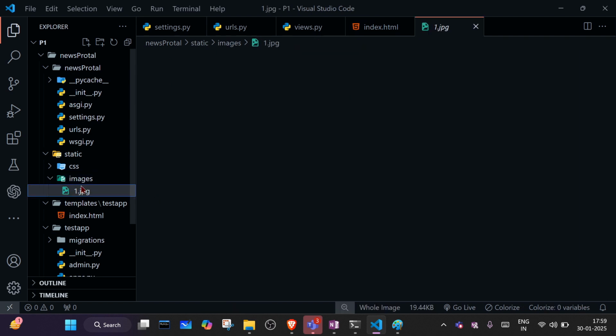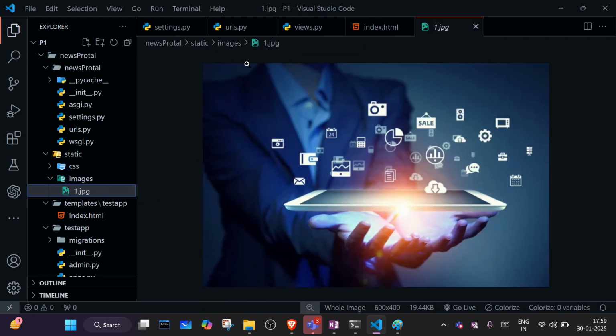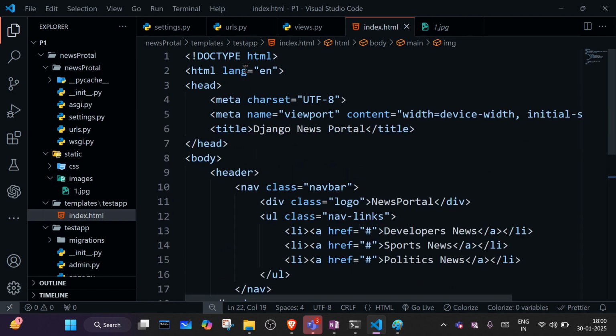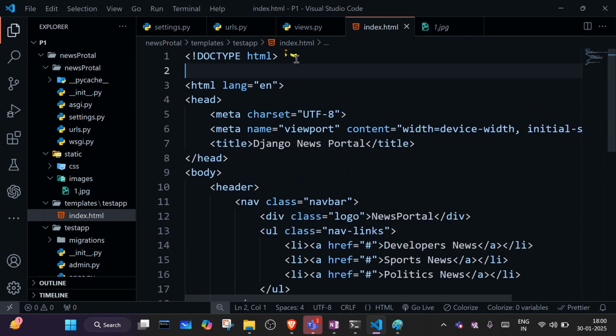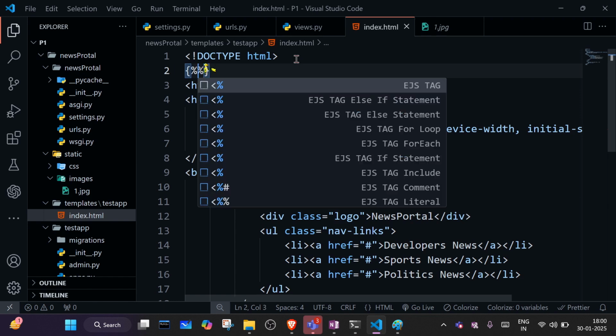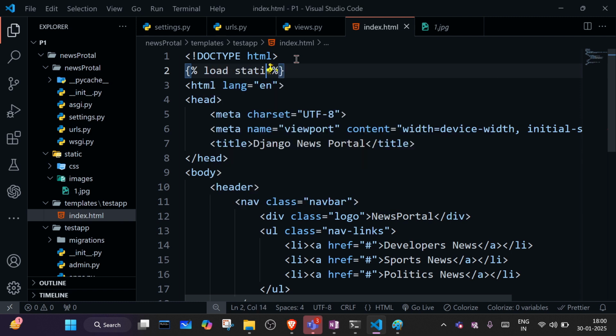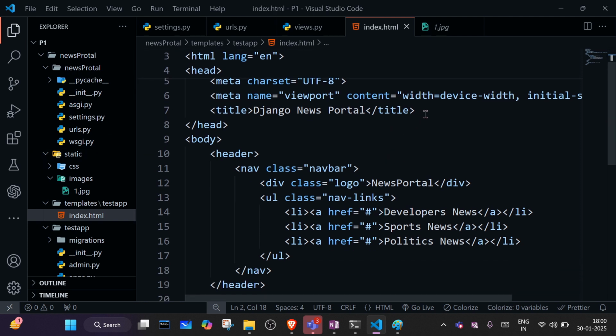So here we have this image. This image we will use on our home page. Okay, so how we will call this image? So before calling this image we need to load our static folder. How do you load it? Here we need to write one command. Okay, we will write this: load static. So when you write this statement, your static folder will load.